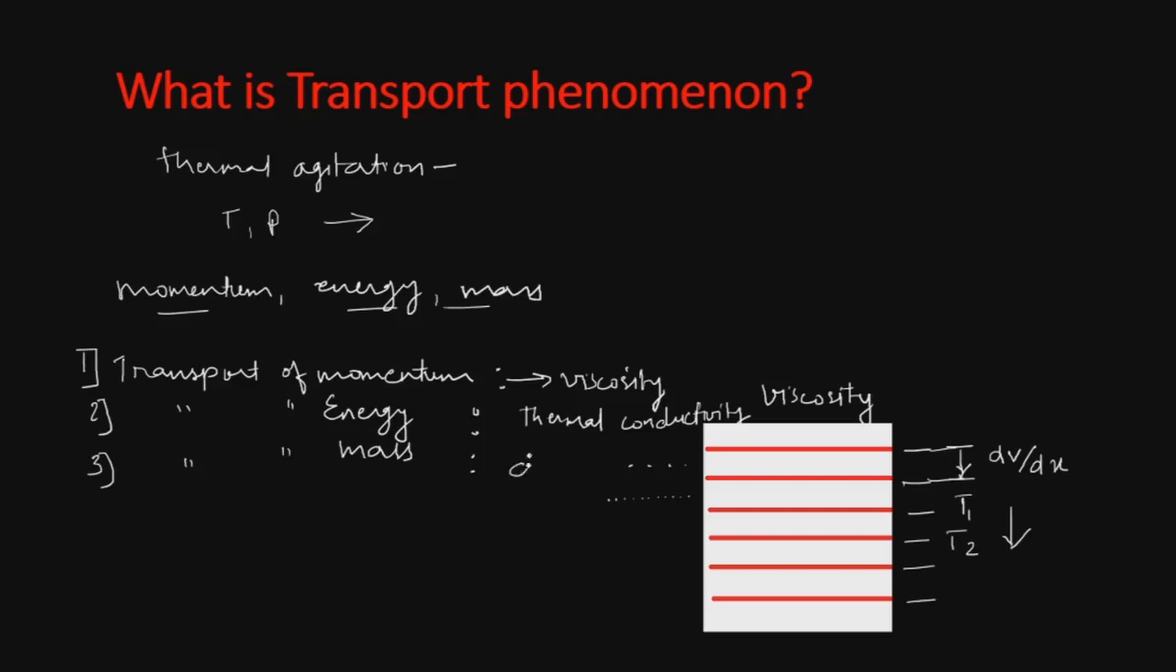This is the phenomenon of diffusion. So thus we have seen the three phenomena, diffusion, thermal conductivity and viscosity, which are because of the transport of mass, energy and momentum respectively. We can see some examples in this case. The spreading of odor is an example of this diffusion of mass.